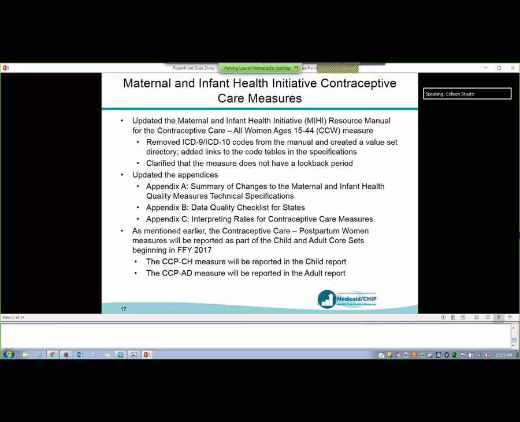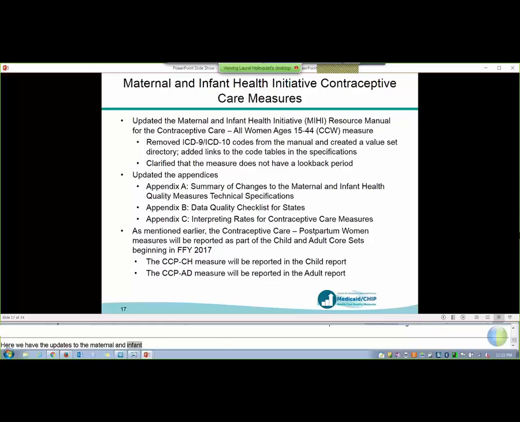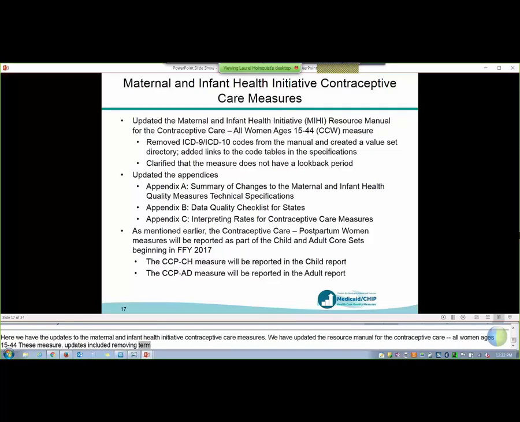So here we have the updates to the Maternal and Infant Health Initiative contraceptive care measures. We've updated the Maternal and Infant Health Initiative resource manual for the contraceptive care all women ages 15 to 44, or the CCW measure. These updates included removing ICD-9 and ICD-10 codes from the manual and creating a value set directory for these codes, and we added links to the code tables into the specifications.